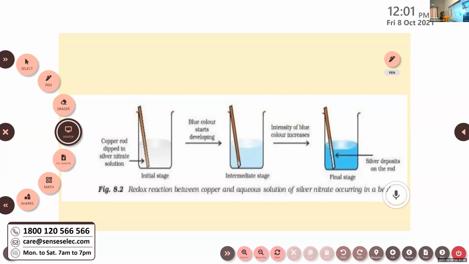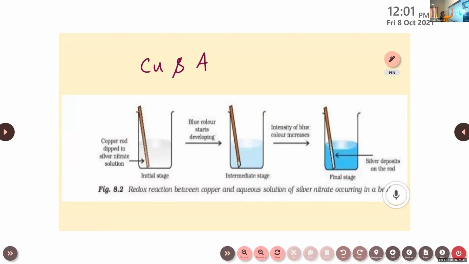That's with copper and silver nitrate, AgNO3. Copper and AgNO3. So look at the observation here, the different stages of this reaction. A copper rod is dipped in silver nitrate solution. In the initial stage, the copper rod is brown in color and the solution is colorless, right? Then after some time, you can see that a blue color starts developing, isn't it? And at the last stage, the intensity of blue color increases. That's the final stage, and there is a silver deposit on the surface of this copper rod.